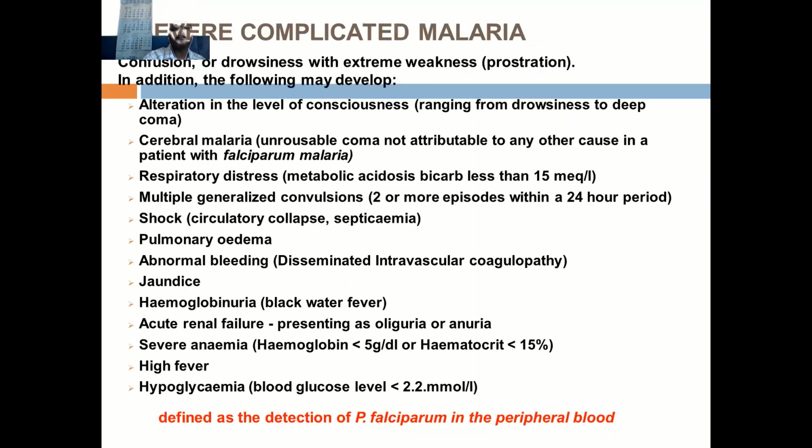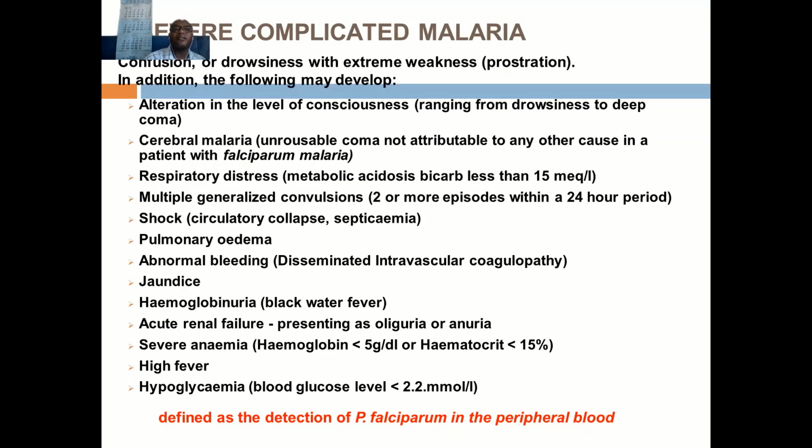Then again, when there are complications, the patient can manifest confusion, drowsiness, extreme weakness, and sometimes alteration in consciousness, confusion, and deep coma. Sometimes cerebral malaria can cause coma.